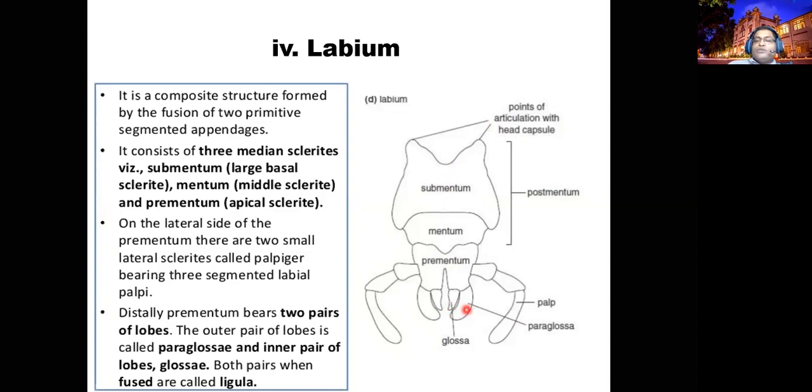Right? So there are two lobe structures. Distally we call it the paraglossa, and inside, proximally, we call it the glossa. Proximally means very close, distal means very far. These are also paired.